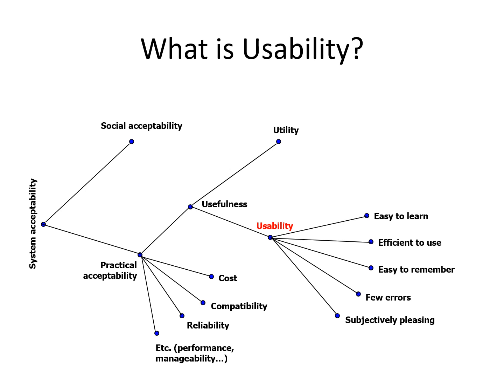So what is usability? It starts from system acceptability. System acceptability is based on social acceptability and practical acceptability.